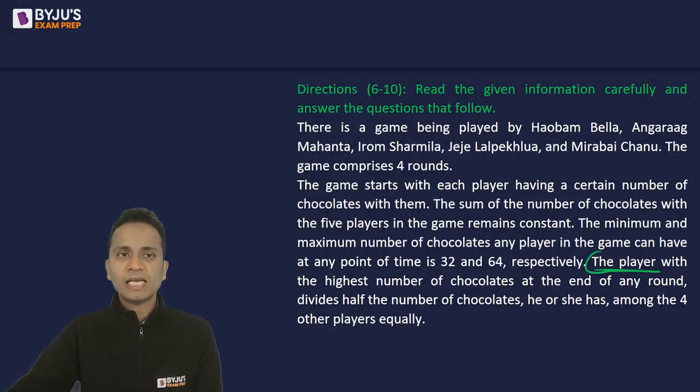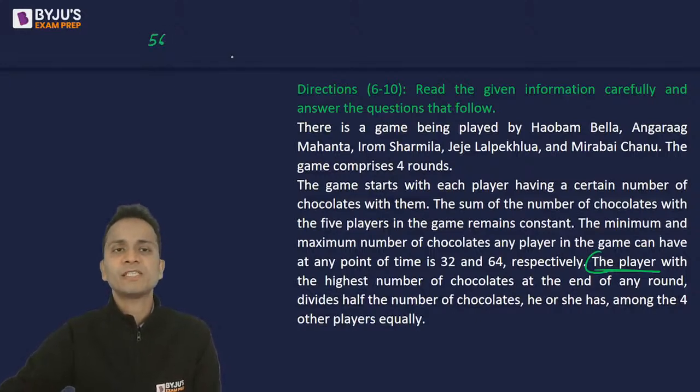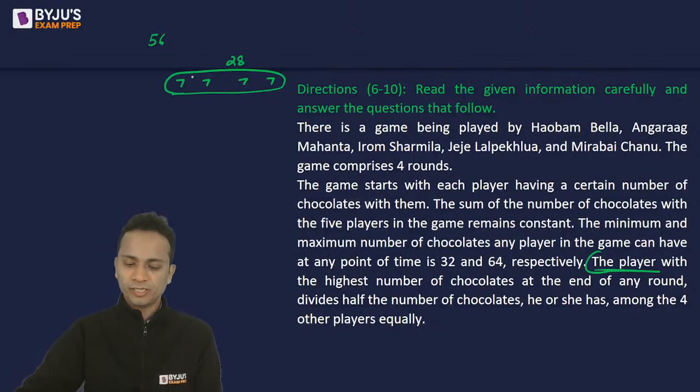I'll give you an example. Let's say at the end of any round, I have 56 chocolates. So half of 56 is 28. So I will divide 7 chocolates among each of the other 4 players.